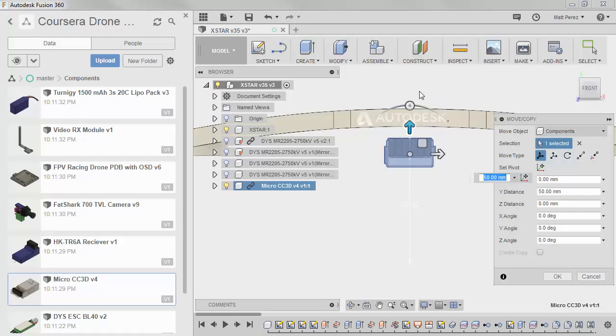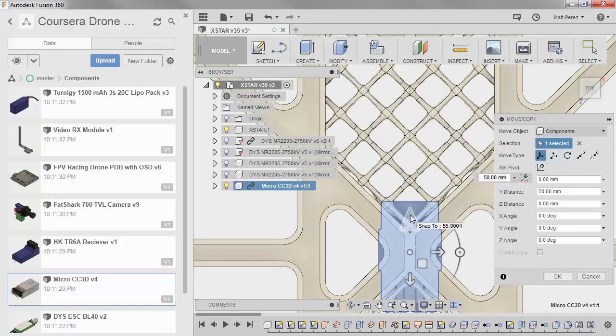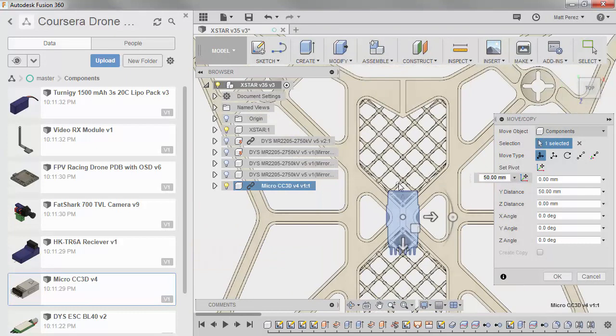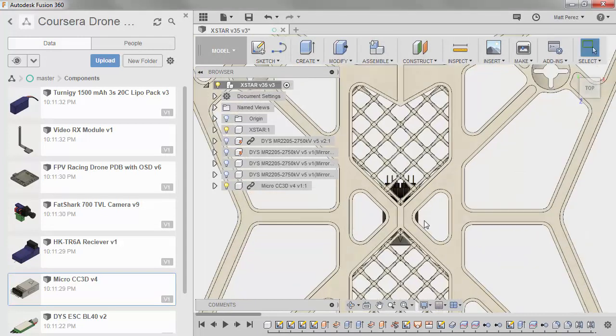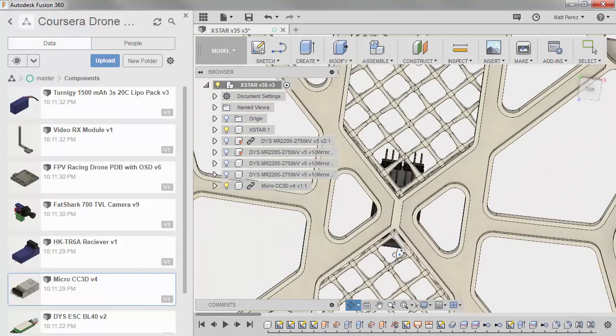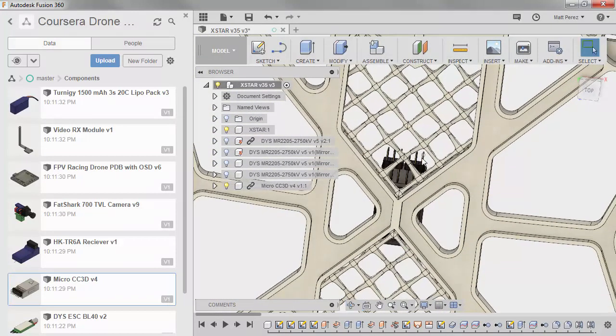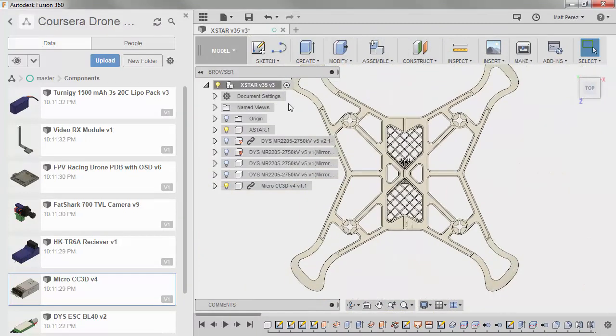So next, let's rotate this around and note that we have an arrow on the design. All right, so the CC3D or any of the flight controllers are going to have a direction they want to go. So we're going to have to rotate this around 180 degrees, and we can say OK. Now the reason that direction is important is because the controller needs to know which direction is forward and backward when it's flying, but it also affects us because all of our connection points are going to be on the back section. So let's go ahead and fit to screen, save our file, but we will be adding a few more components.